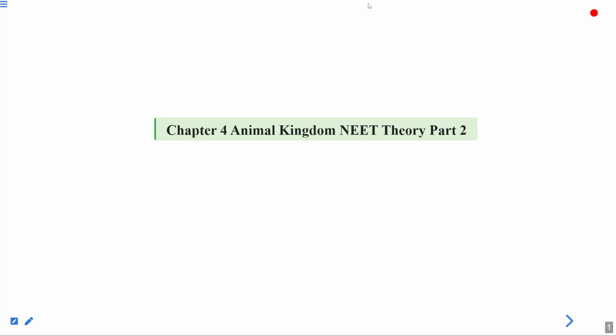And today we'll be discussing the theory related to the chapter Animal Kingdom. In this lecture, we'll be discussing the theory from the point of view of the NEET exam. We will discuss all the major points, all the topics that are very important for the NEET, and I'll also tell you from which of the topics the questions have already come. This is part 2 of the lecture.